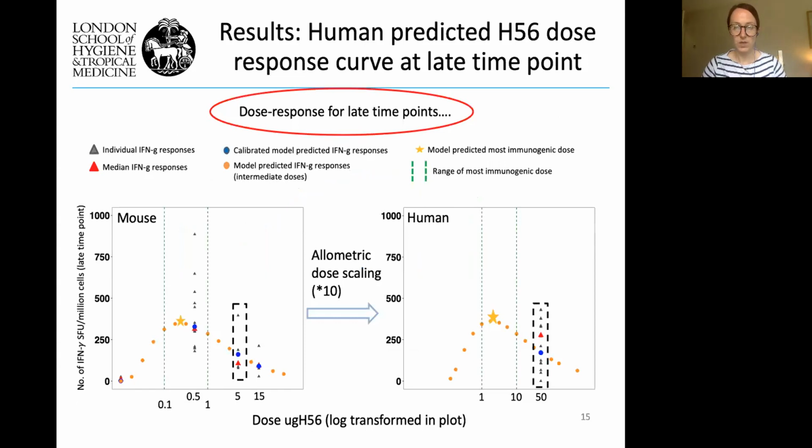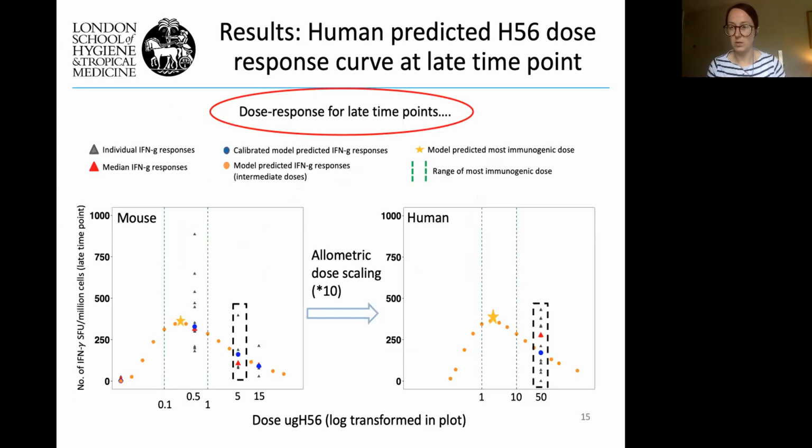So using that scaling factor of 10, we actually predict the dose response curve on the right-hand side for humans. Where I've drawn a box around the 5 microgram dose and the 50 microgram dose, 5 in mice and 50 in humans, that's how we anchored the two together. And then we just predicted the dose response curve across from mice to humans using that scaling factor of 10.